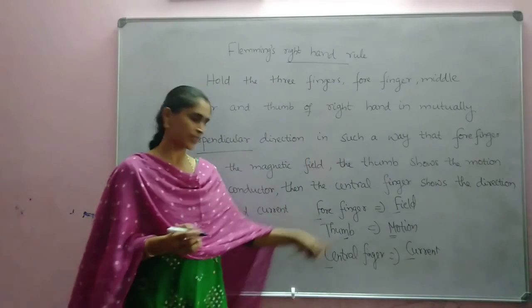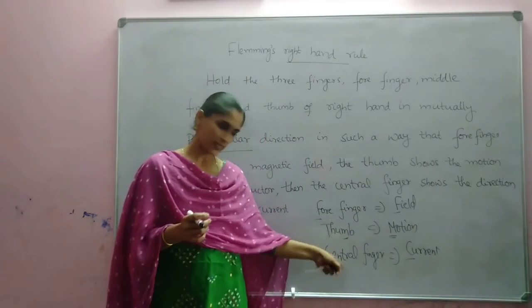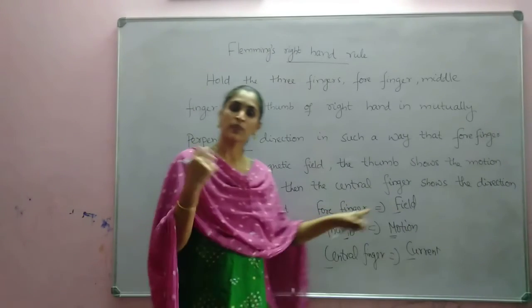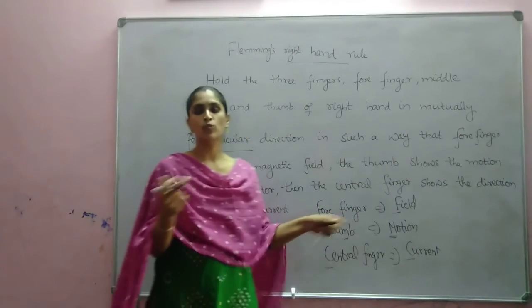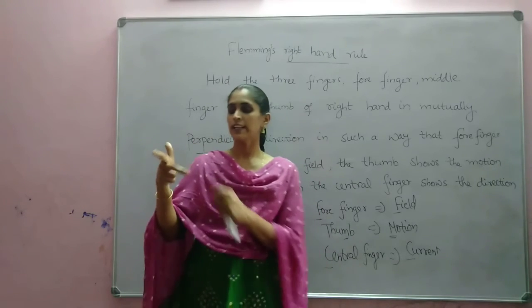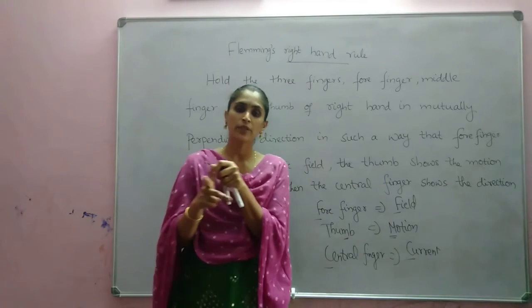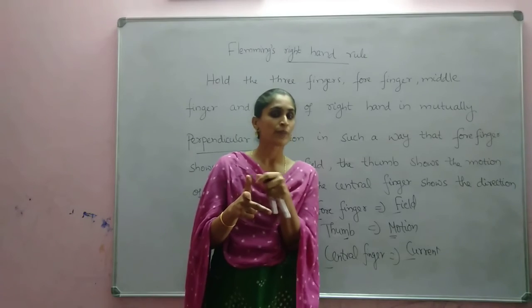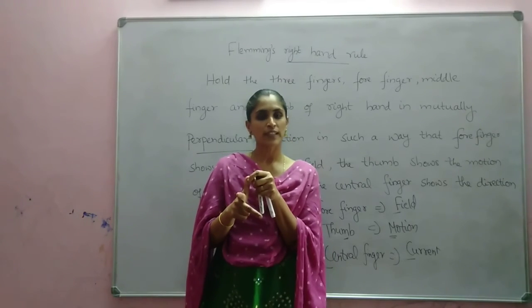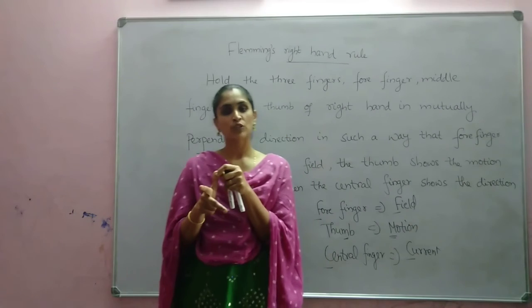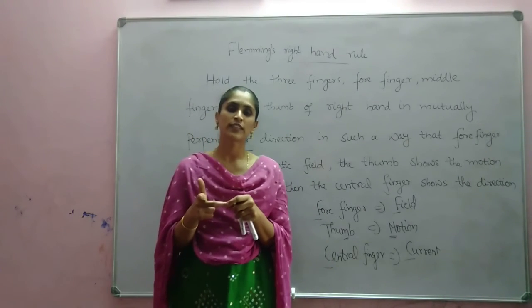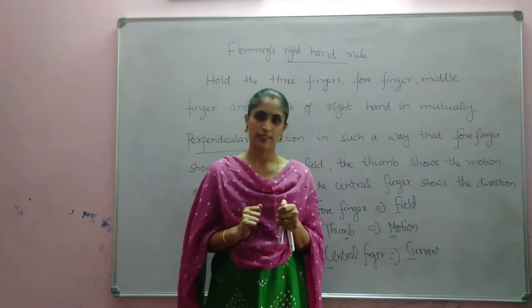C stands for current and C stands for central finger. F stands for forefinger and F stands for field, and thumb stands for the motion. Is it clear? So these 3 fingers, forefinger, central finger and thumb, are in mutually perpendicular directions. The forefinger shows the direction of magnetic field, the thumb shows the direction of motion of the conductor, and the central finger shows the direction of induced current.